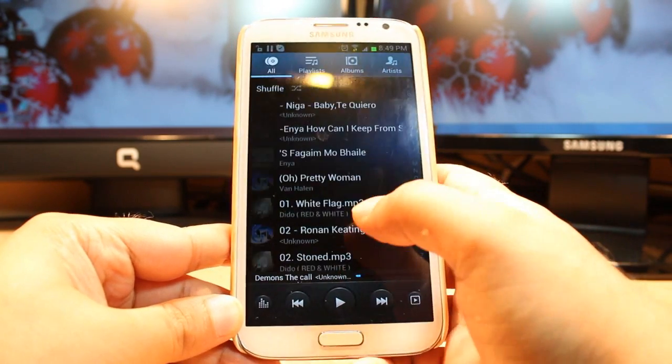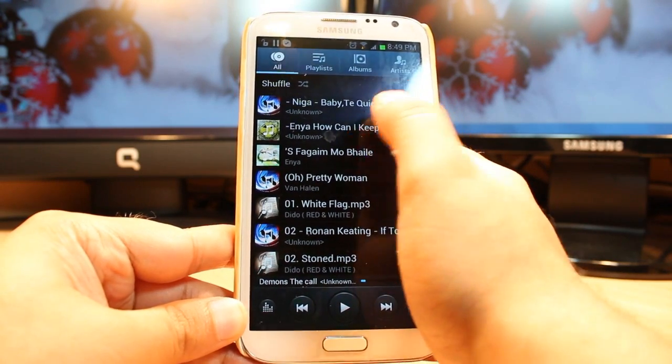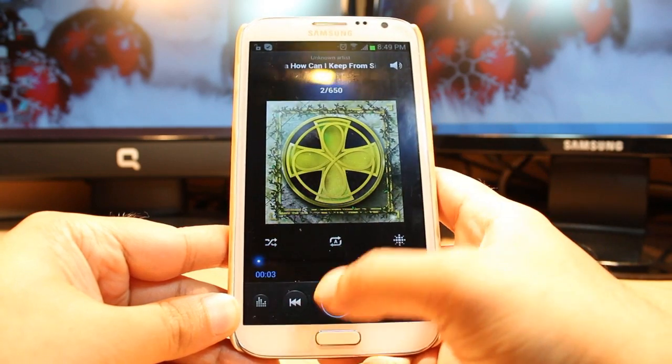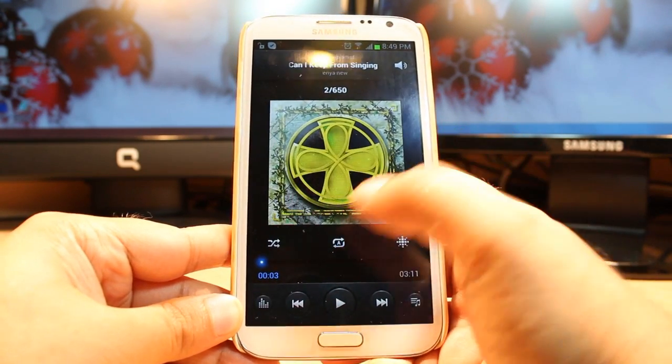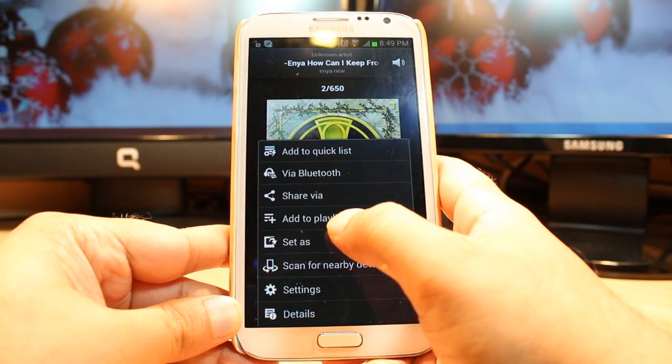For example, I have so many songs here. I want to put this song as a caller tone. Hit this one for play. While it's playing, pause this one, or you can do without pausing. Hit settings, and as you see, here is one option called set as.